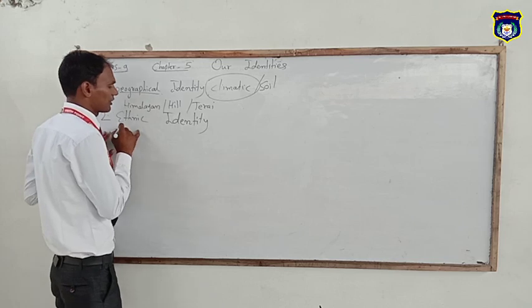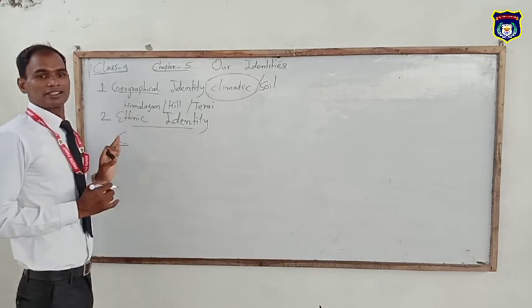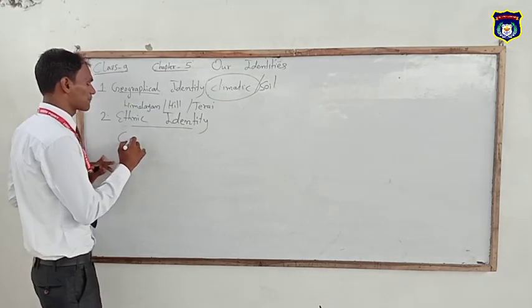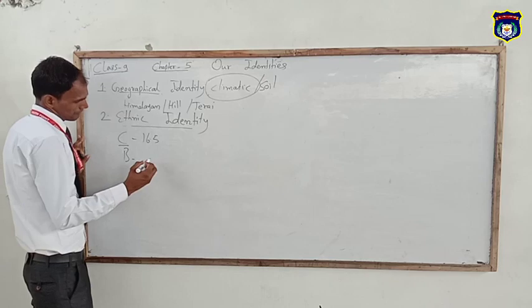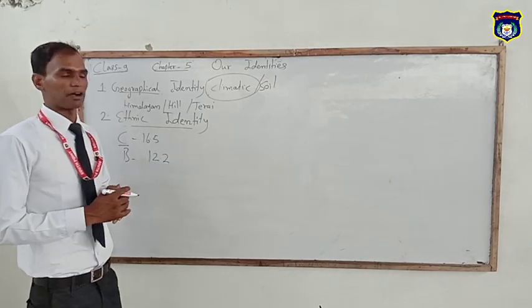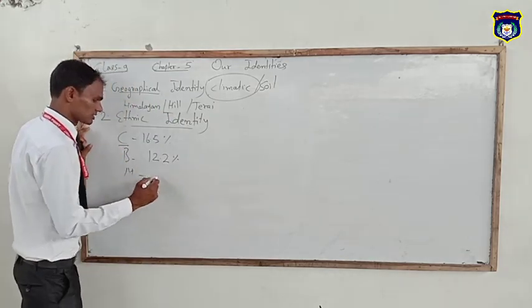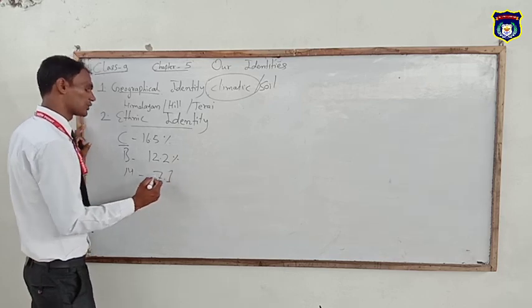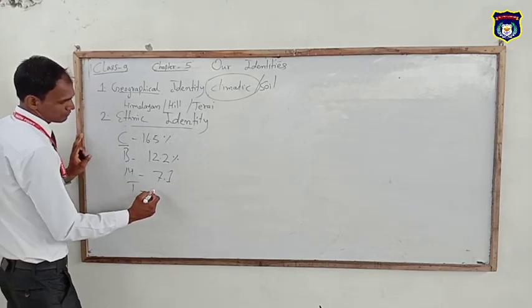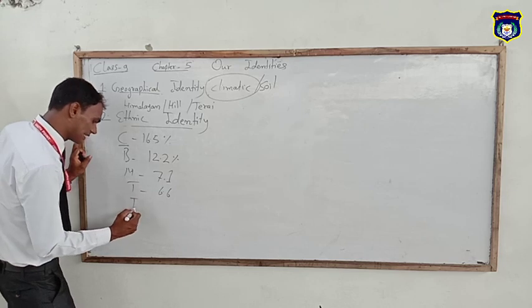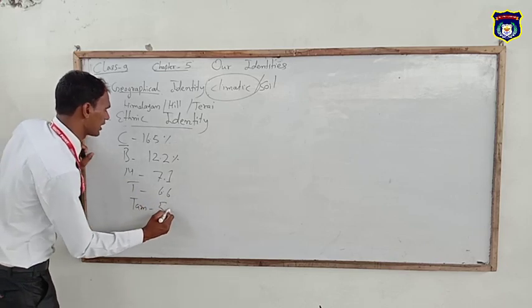Now let's see, according to the census of 2068, Chhetri is 16%, Brahmin is 12%, after that Magar is 7.1%, Tharu is 6.6%, and Tamang is 5.8%.